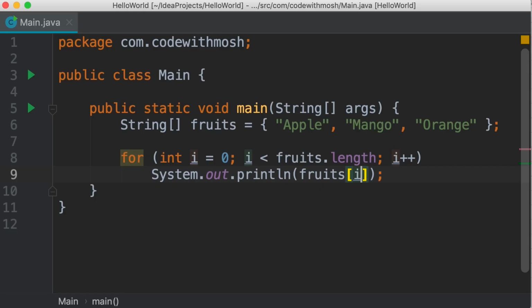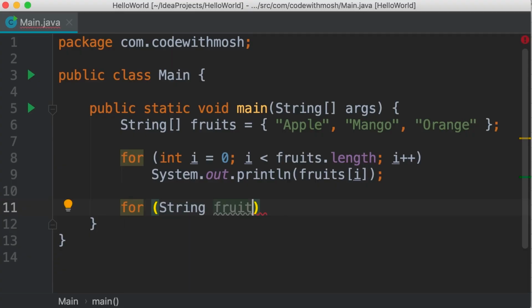Beautiful. Now, there is another way to write the same code using the for each loop. Here we type for. In parentheses, we declare a loop variable, but the type of this variable should be based on the type of items in our array. So here we have a string array, and that means every item in this array is a string. So here we should declare a string variable.